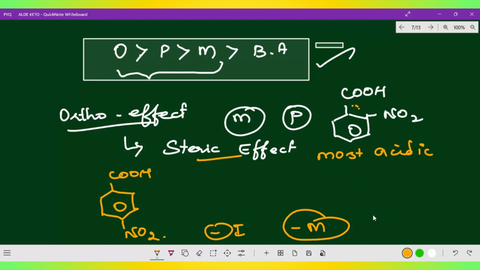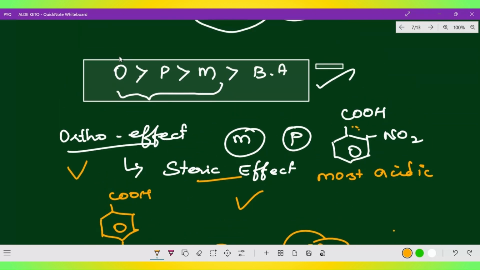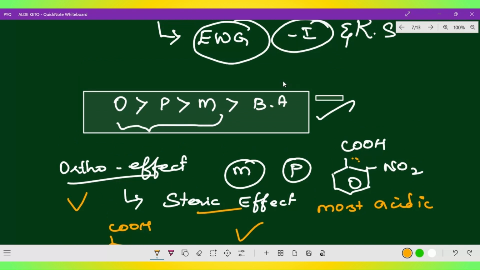In the meta position, the nitro group exerts only the minus I effect, so the resonating effect is not transmitted to the carboxylate group. So ortho nitrobenzoic acid is stronger than para nitrobenzoic acid. That is the idea I just gave: ortho, para, meta, and finally you get benzoic acid.